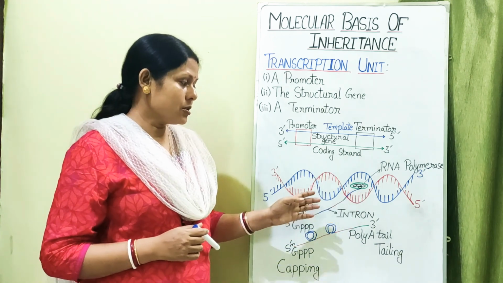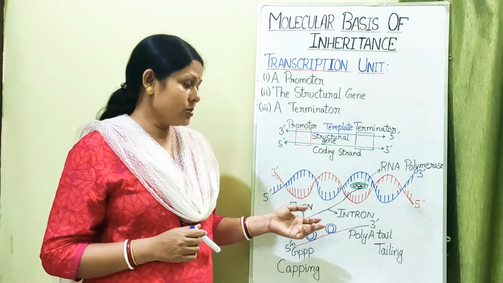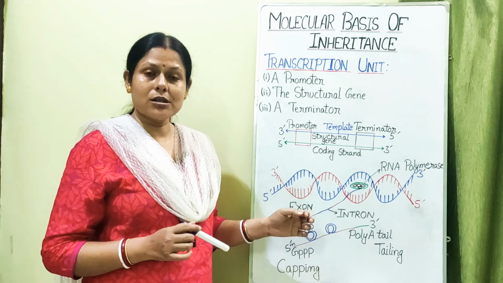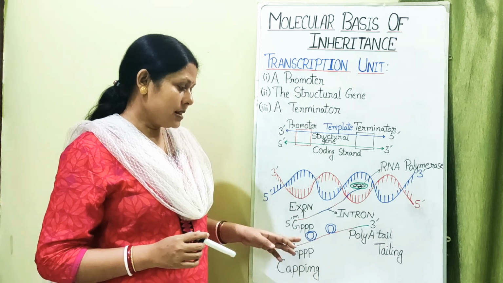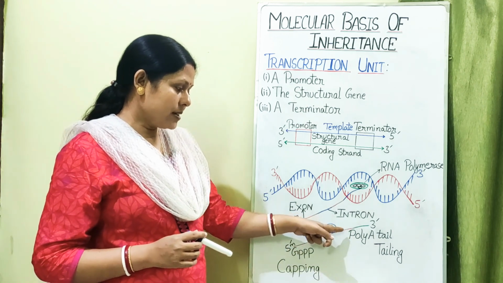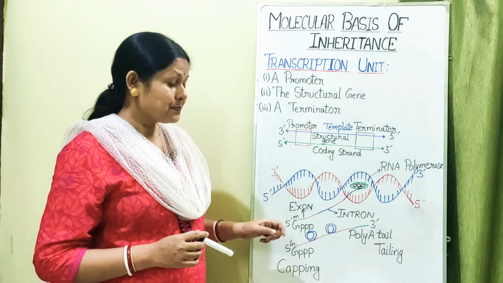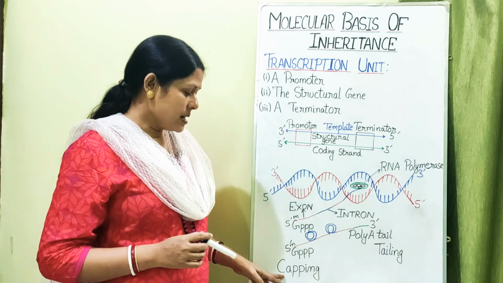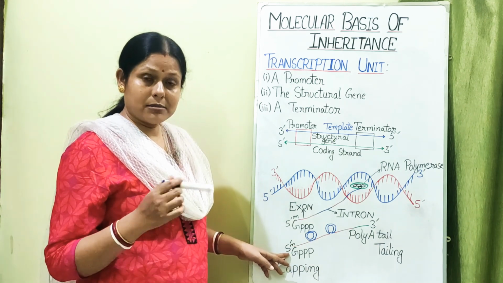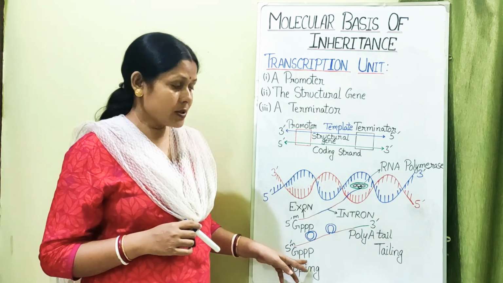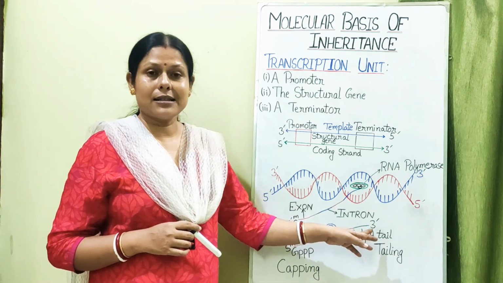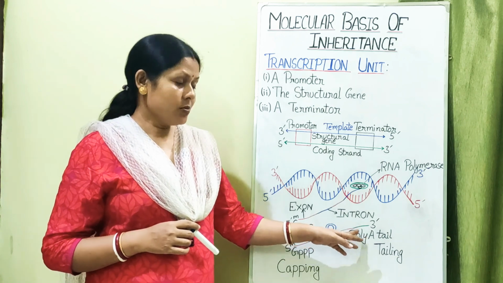Okay, so this is produced, and after this it is produced, the introns, which are non-functional, are removed, they are spliced. You can see here they are removed, and then after they are removed, the exons are joined together. Then there is a capping at the 5' end with the help of methylated guanosine triphosphate, and there is a tailing at the 3' end, that is your poly A tail.